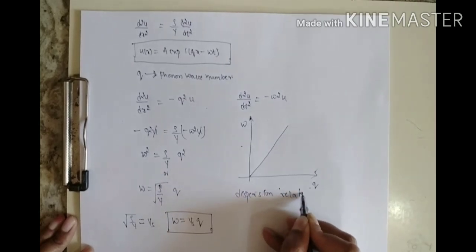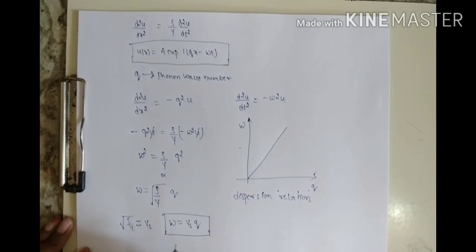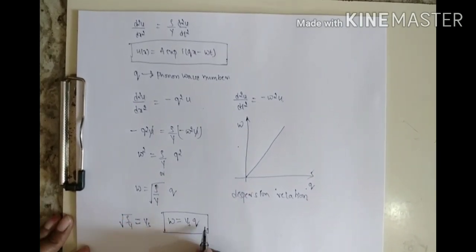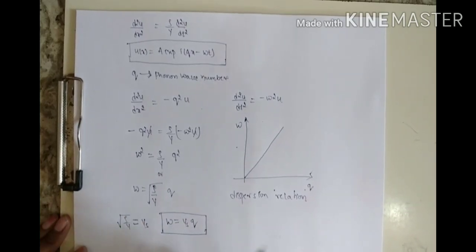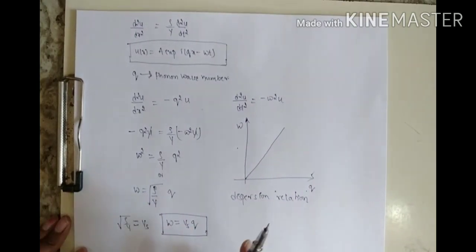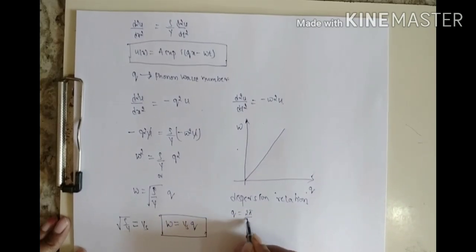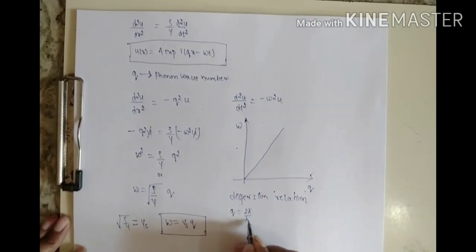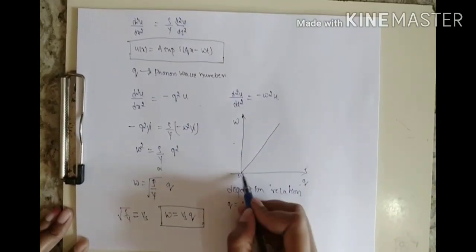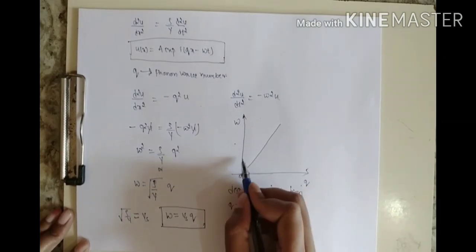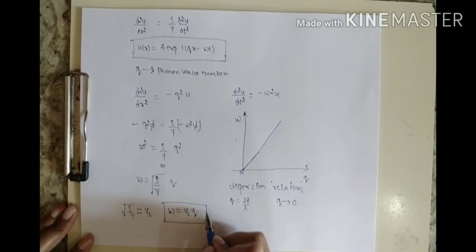In the case of elastic, that is, considering a solid to be continuous, you get the equation omega is equal to Vs q. When the solid is considered to be continuous, it is in the long wavelength region. So what is that long wavelength region? You know, q is equal to 2 pi by lambda. So when lambda is more, that is long wavelength, q will be tending to 0. At this region, where q tends to 0, it is linear. So omega is equal to Vs q.